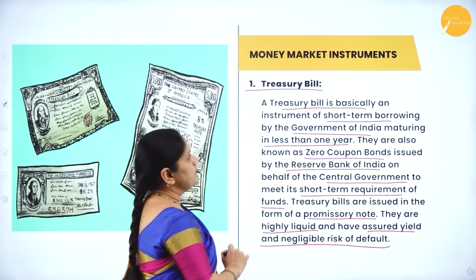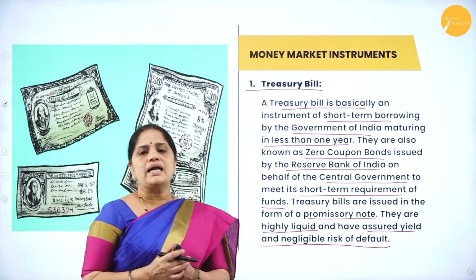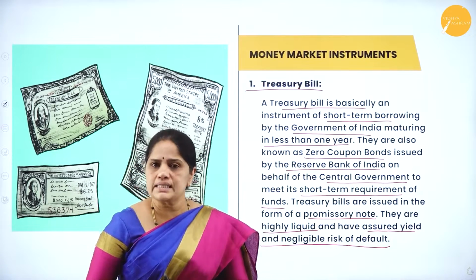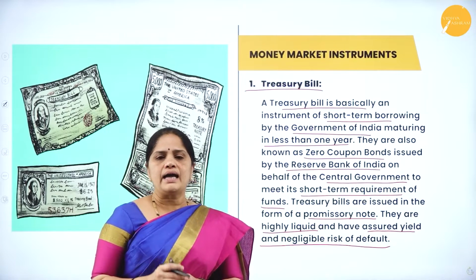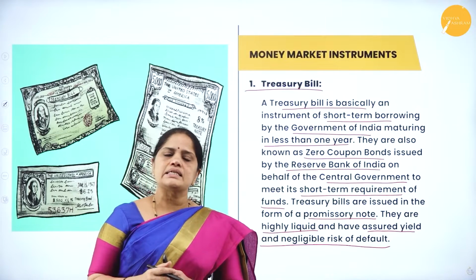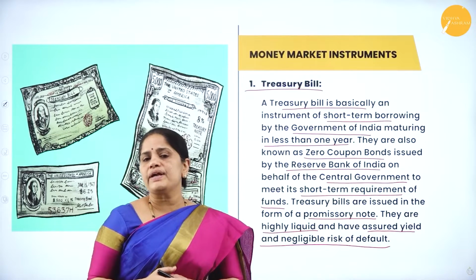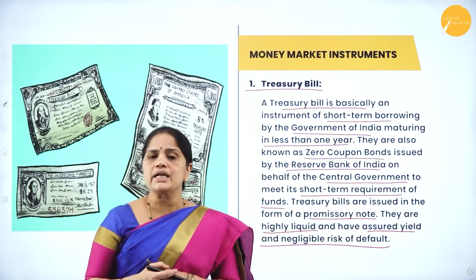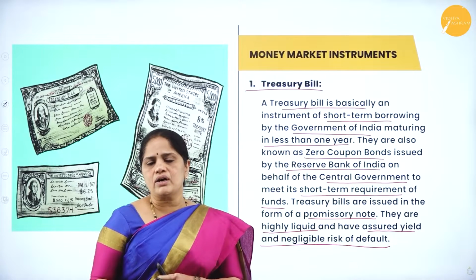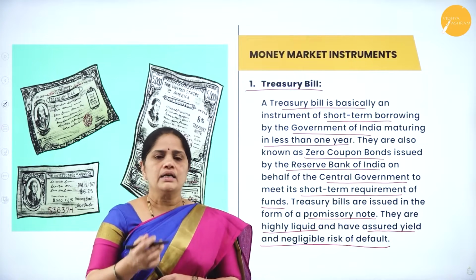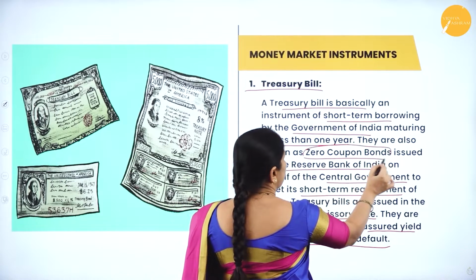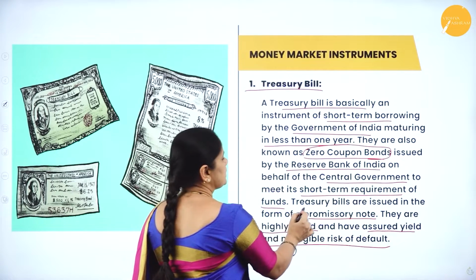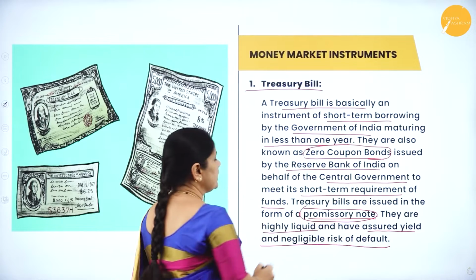Now, we should understand that treasury bills are issued by the central government of India, and on behalf of the central government, the Reserve Bank of India will issue the treasury bill for a period of less than 1 year. They are issued in the form of promissory notes.